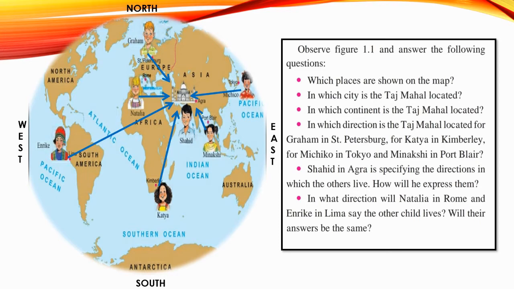Students, however, when each one of the children told direction from their respective places, their answers were different. It means that the use of directions and subdirections alone does not help us to describe a particular location on the earth. Therefore, it becomes necessary to use an exact system to state the precise location of any place on the earth.